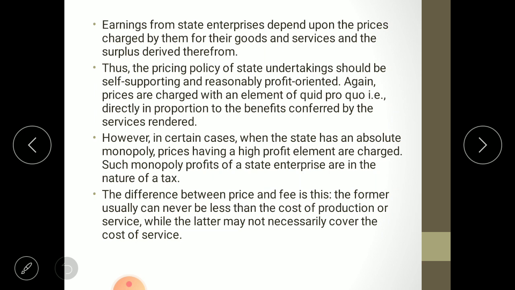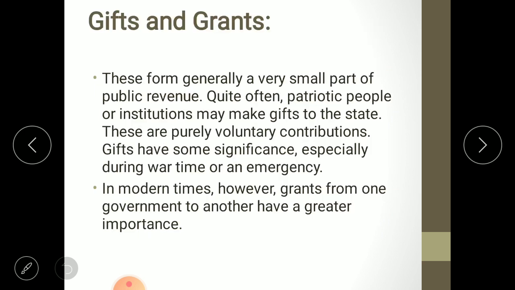The difference between price and fee is this: the former usually can never be less than the cost of production. Price should never be less than the cost of production of a product or service, while the fees may not necessarily cover the cost of service. It may cover the cost, it may not cover.